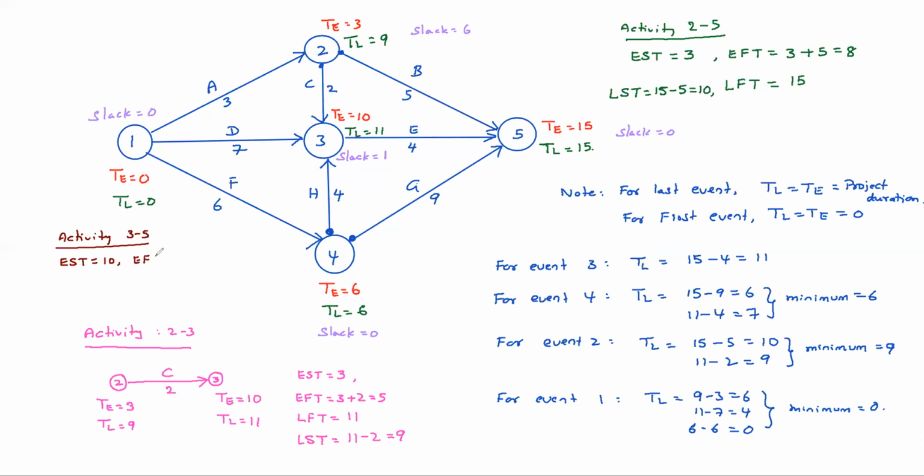EFT equals 10 plus 4, 14. LFT equals 15. LST equals 15 minus 4, 11. So for any activity, all these four things can be calculated easily. I think you must not have any doubts, right?